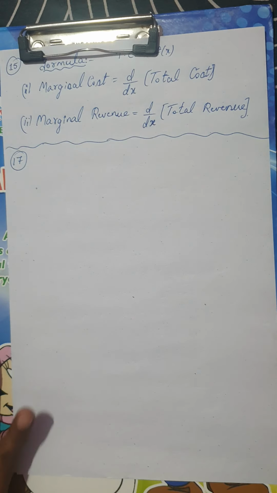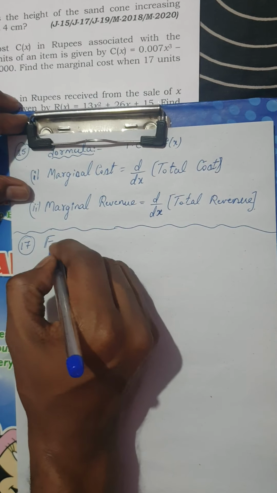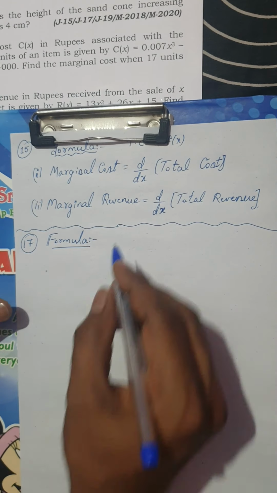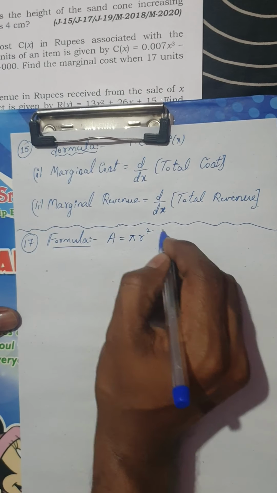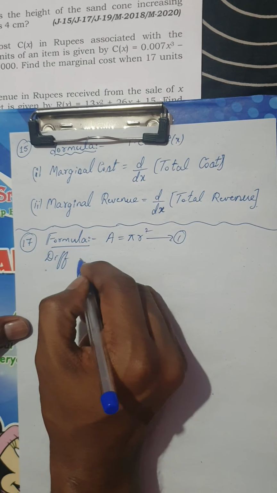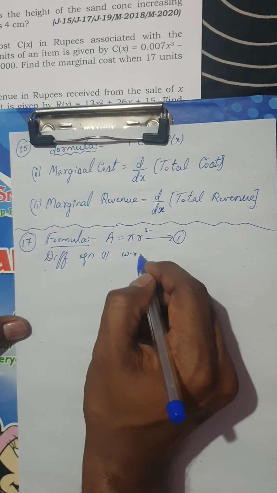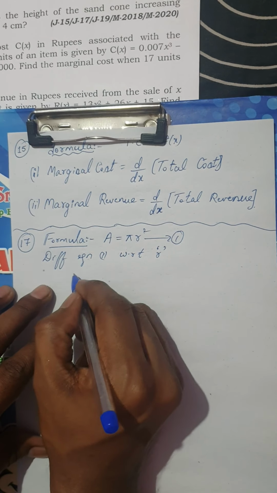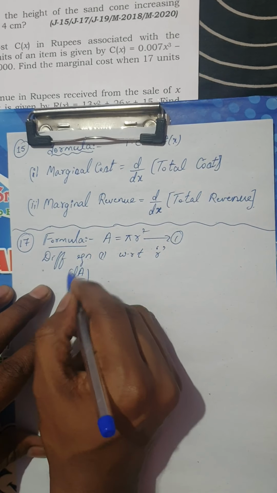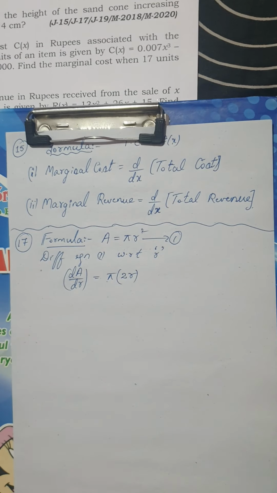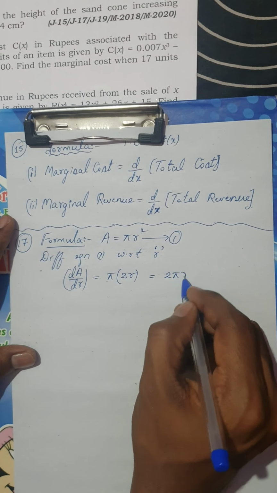We have almost solved this type of question in the first session itself. Let me take the formula. Remember, this is the area pertaining to the circle. What is the area of the circle? We know area of the circle is pi r square. You can take it as equation 1. Now, differentiate equation 1 with respect to r, because I have to find out the rate of change of area with respect to radius. Therefore, dA by dr would be pi is a constant, derivative of r square would be 2r. So I am going to get 2 pi r.